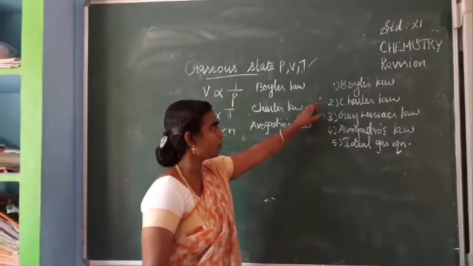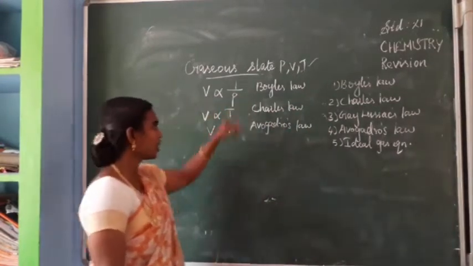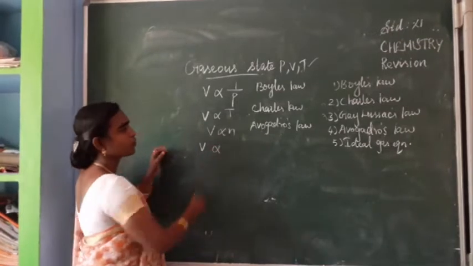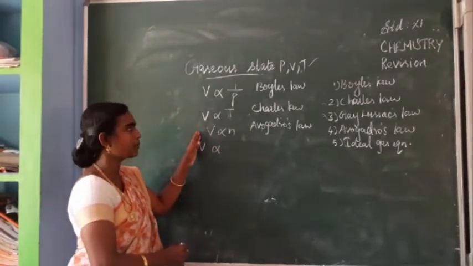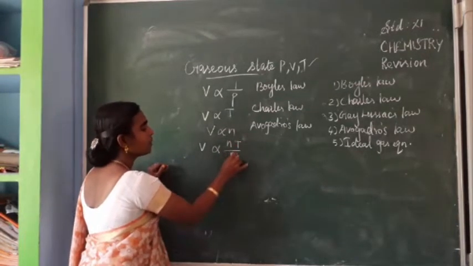We are going to combine Boyle's law, Charles' law and Avogadro's law. Combining these three, since the left hand side is the same, you get V proportional to NT divided by P.